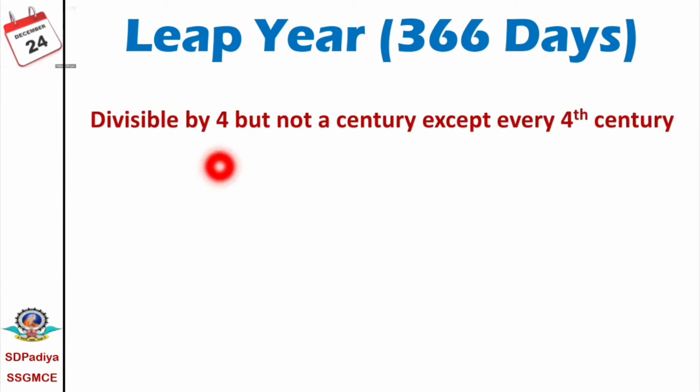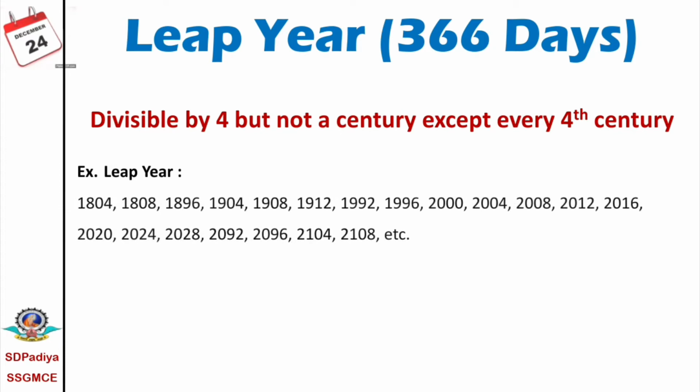A leap year is divisible by 4, but a century year must not be, except every 4th century. Now, what are the examples of leap years? The years 1804, 1808, 1896, 1904, 1908, 1912, 1992, 1996, all these are divisible by 4 and not a century. Therefore, these all are leap years.